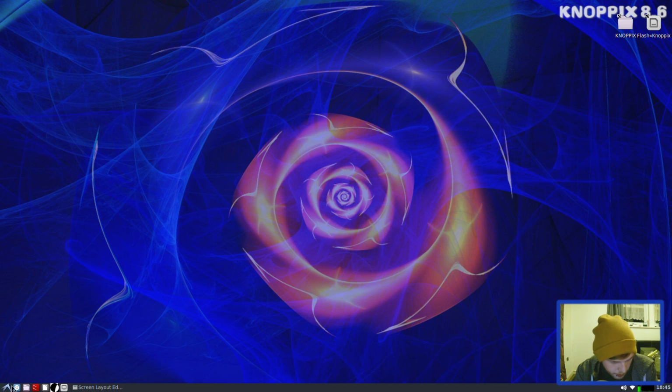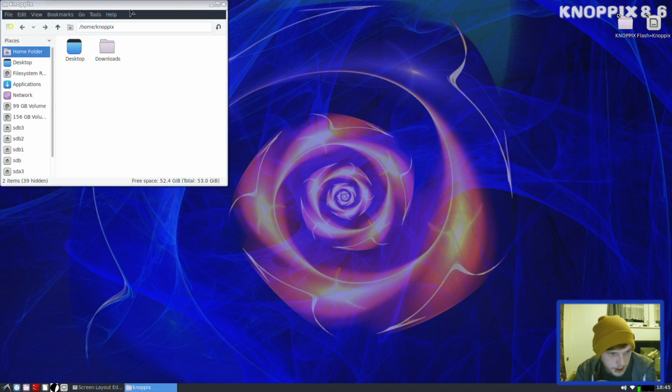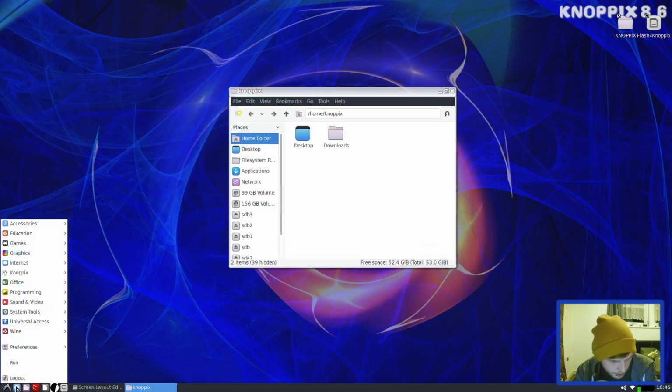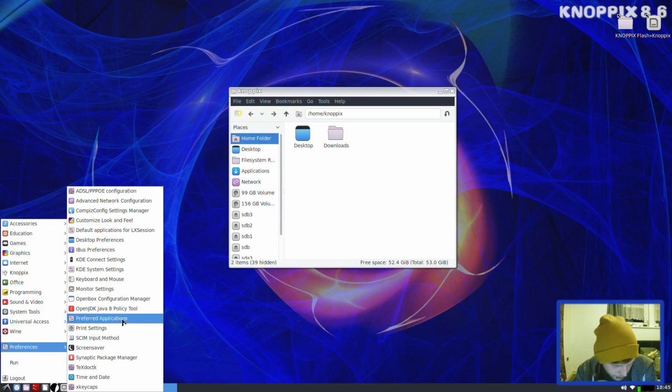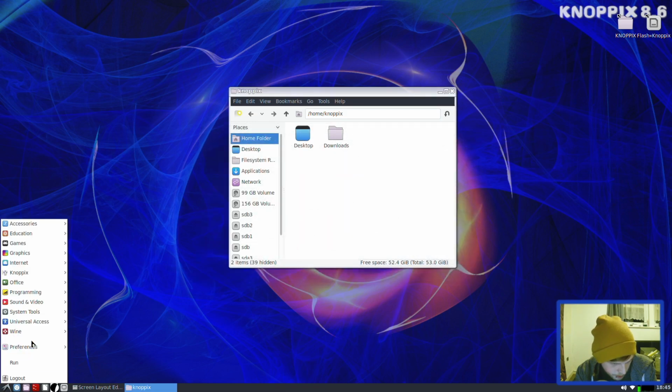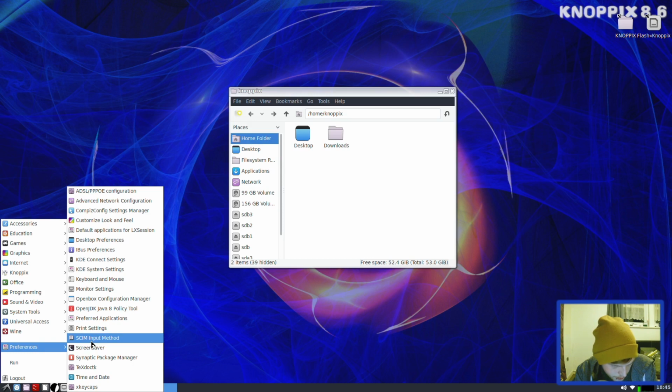Right. So what's going on here? I did notice that the window decoration is not adhering to the Arc theme. So let's go into the window manager or something. Customize applications. Nope. That's just LX session configuration. So let's go to KDE system settings.